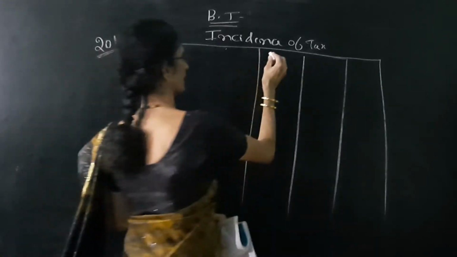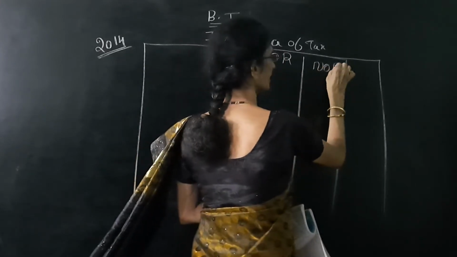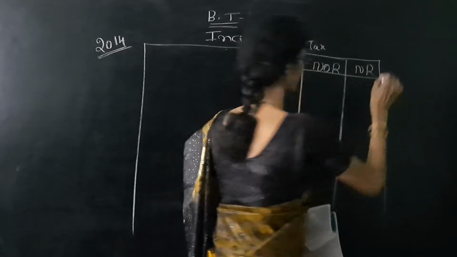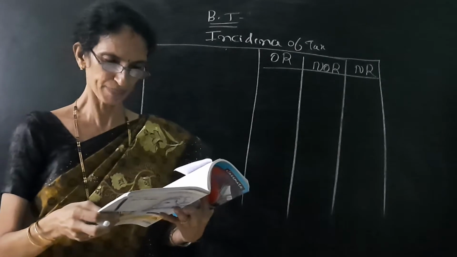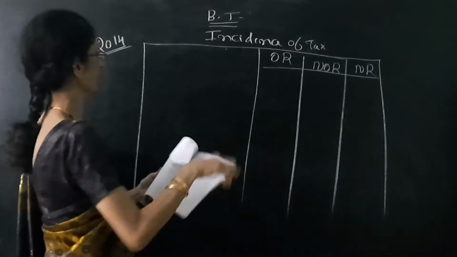So once again, the first column is ordinarily resident. Next one is not ordinarily resident. Then the last column is non-resident. Then we can see the problem, transaction. First one is business income from Mumbai controlled from London.